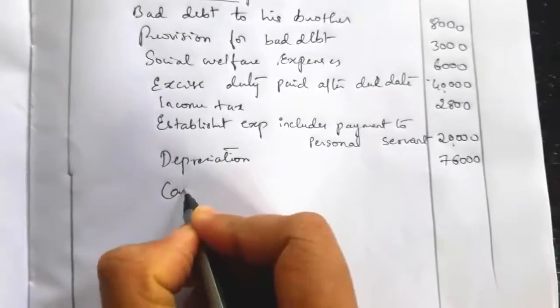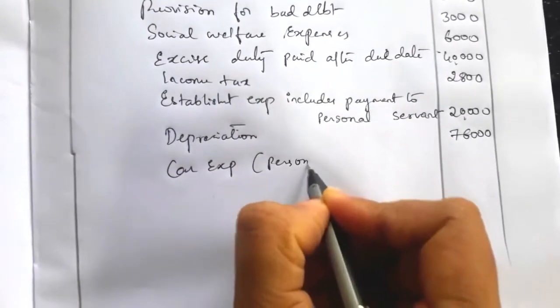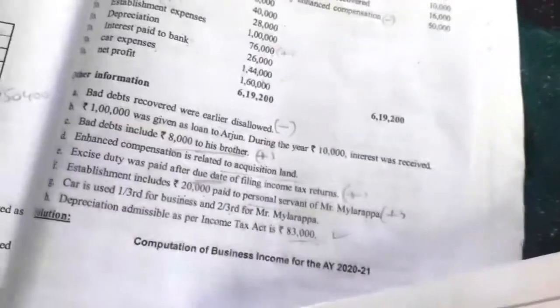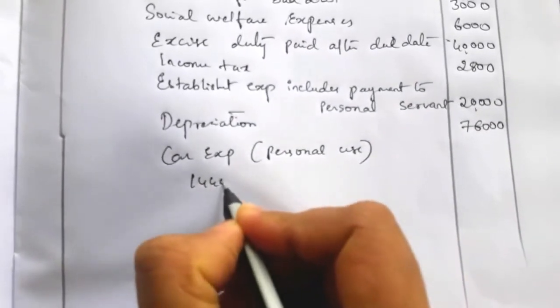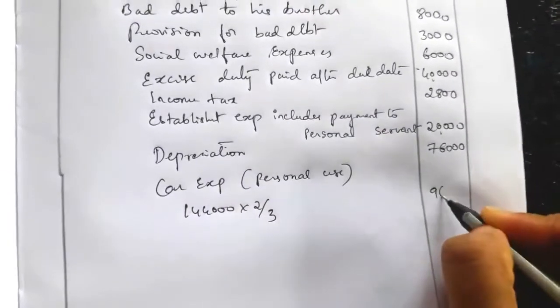So car expenses relating to personal use. How much is personal use? 2/3. The total car expenses is 1,44,000. So 1,44,000 into 2/3 is equal to 96,000.